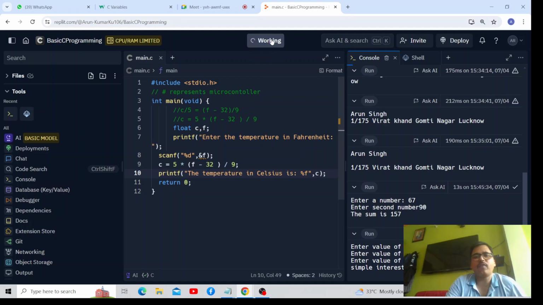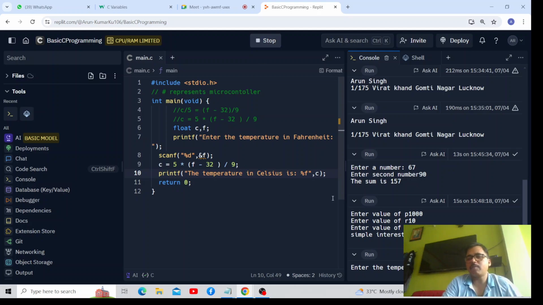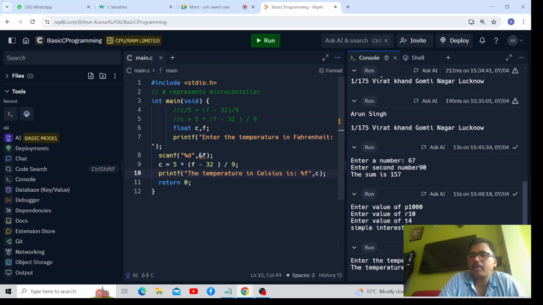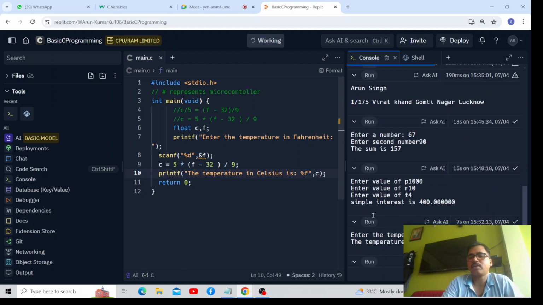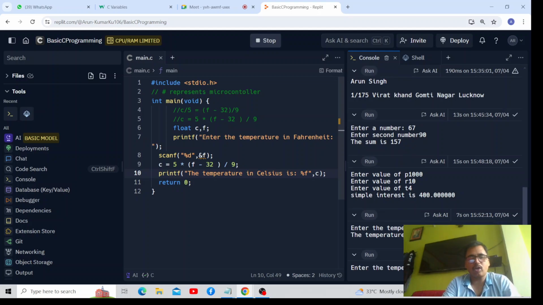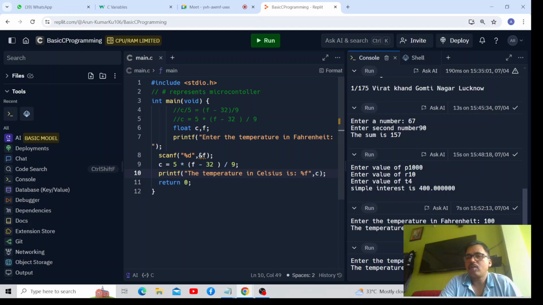Now see, if we input, suppose, 100, it is giving me minus 17. Just a minute, let me check. If it is 212, again it is giving the same.